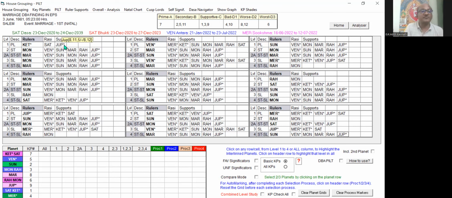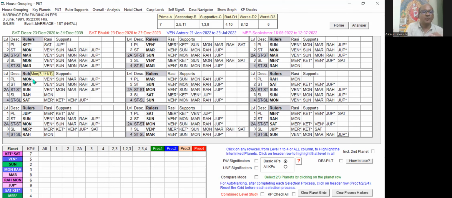So in EPS, we take each planet's self-significations. What are self-significations? I told you in the previous video itself. If you keep the cursor, for example, on the Moon, you can see 3, 1 and /1, /1.